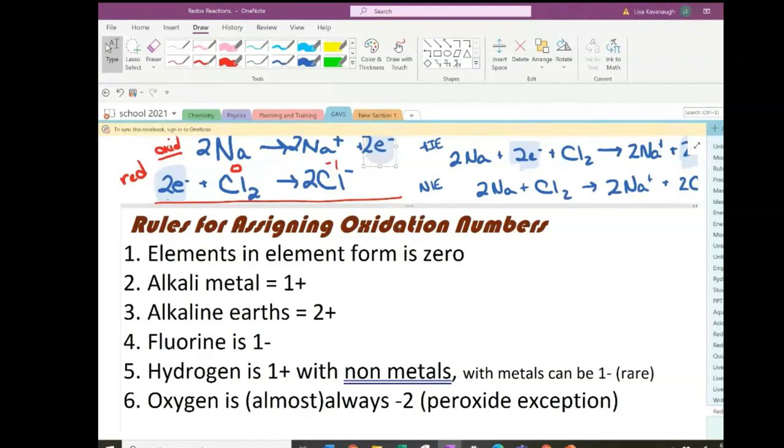Hydrogen is +1. I guess I shouldn't have said fluorine. I should have said fluoride. No, I should have said fluorine is always going to be fluoride, is the way you would say that, I guess. Hydrogen is going to be +1, as long as it's hanging out with nonmetals.